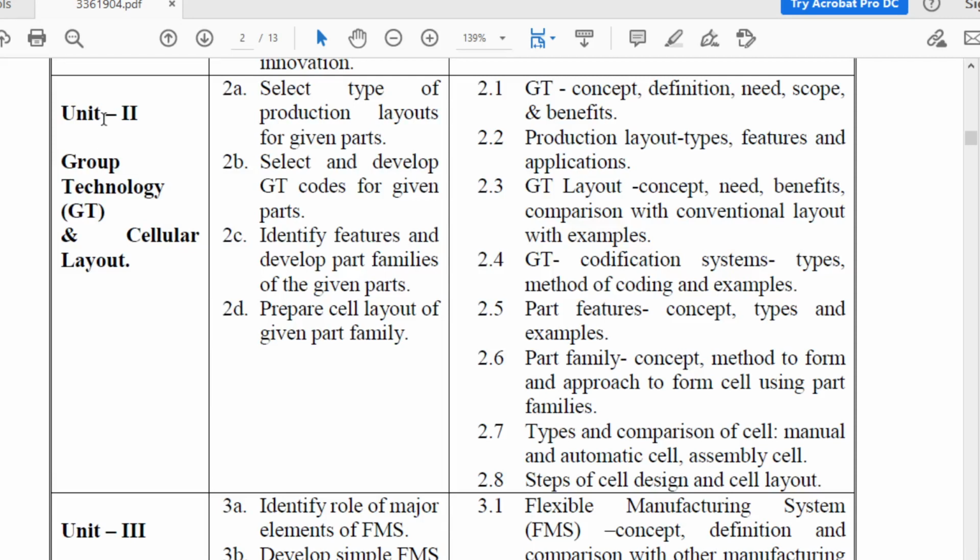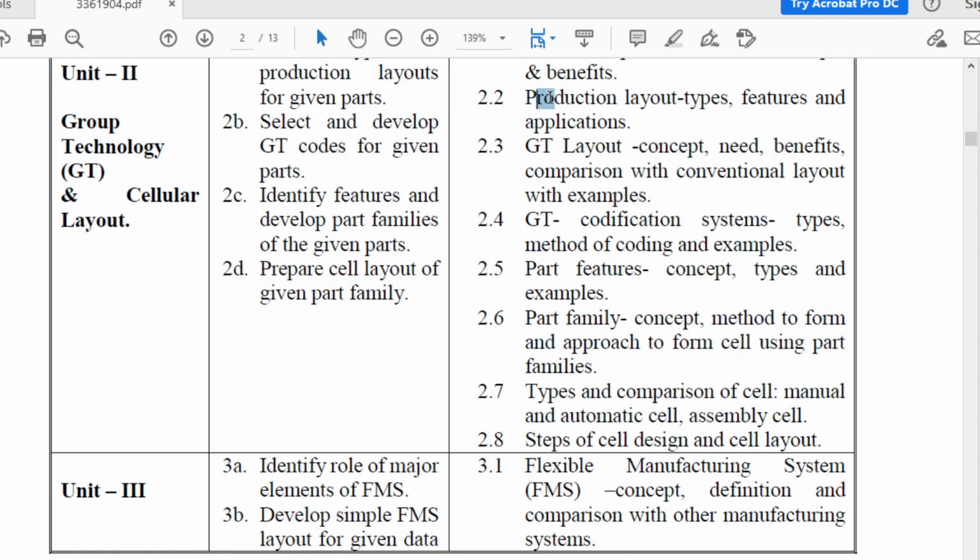Now chapter number 2. Chapter number 2 is group technology, GT, and cellular layout. So what are the topics of this chapter? First topic is GT: the concept of GT, definition, need, scope and benefits. In the first topic, what are you going to learn? What is the concept of GT, definition of GT, then need, scope and benefits of GT. This is the first topic of chapter number 2.